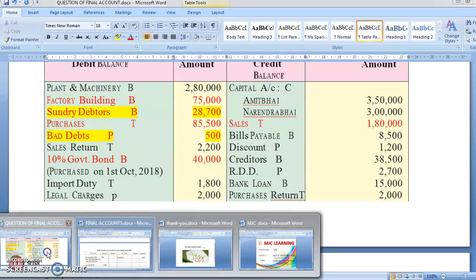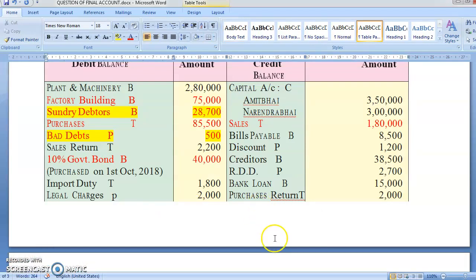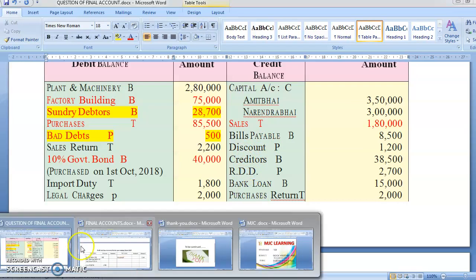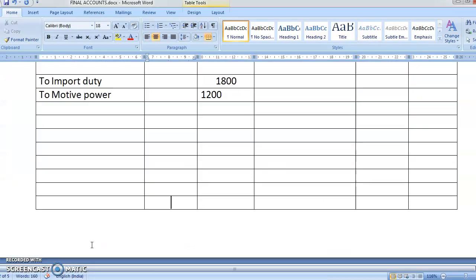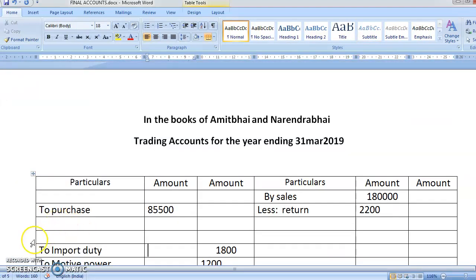Now only one item is left out, that is purchase return. We have done capital, we did sales, we did bills payable, we did discount, we did creditors, bank loan. Now only purchase return is left out. Purchase return means some defective item might have come back here, so you'll write here less returns.